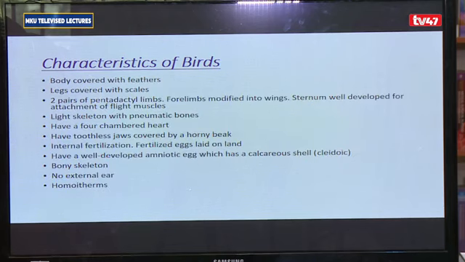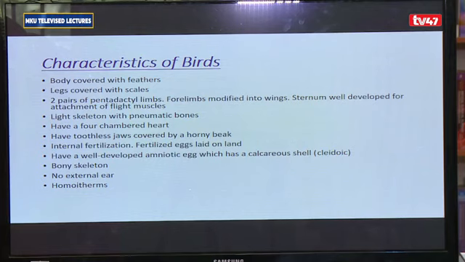Here you have the birds, characteristics of birds in class Aves. For the birds, the body is covered by feathers. The legs tend to be covered by scales, the lower part of the legs. They have got 2 pairs of pentadactyl limbs, and the 4 limbs are modified into wings for flight. The skeleton is light, made up of pneumatic bones. Pneumatic bones are bones that have got spaces in them that are filled with air. This is an adaptation to make the skeleton light in nature to make flight easy.